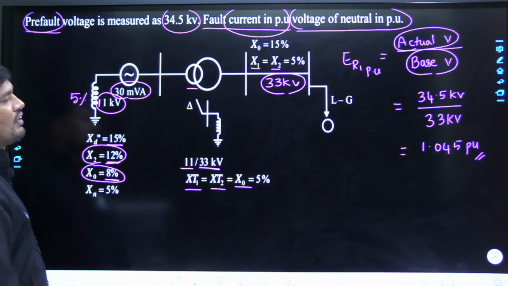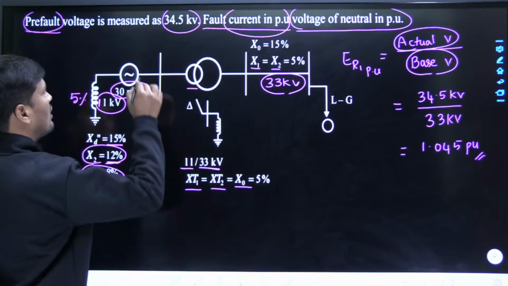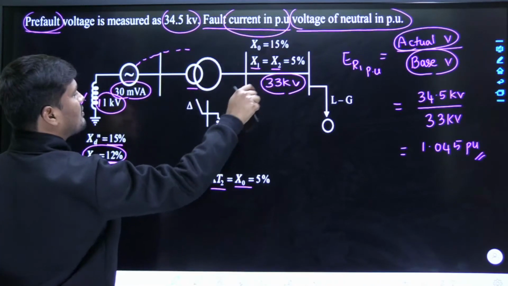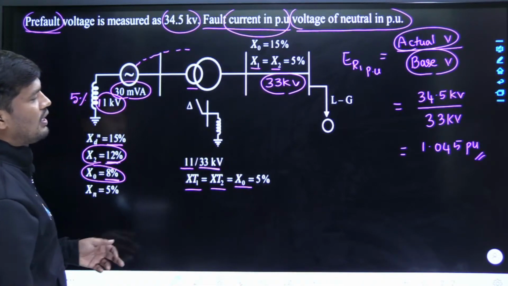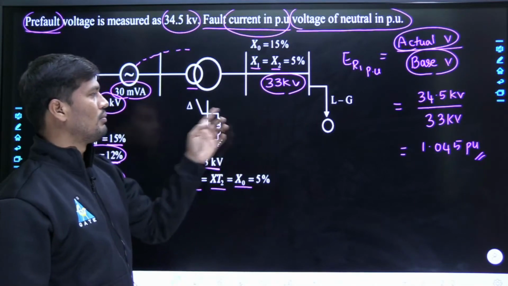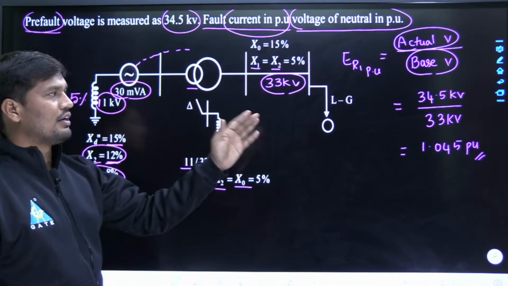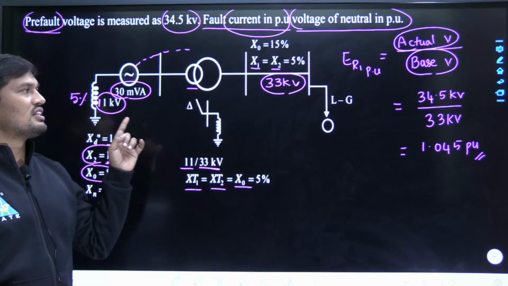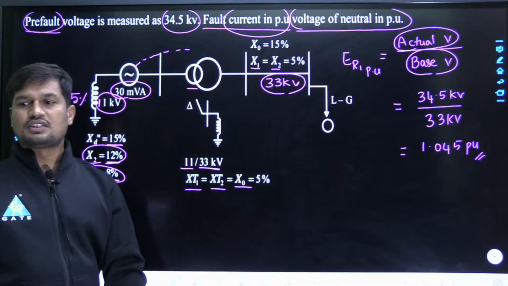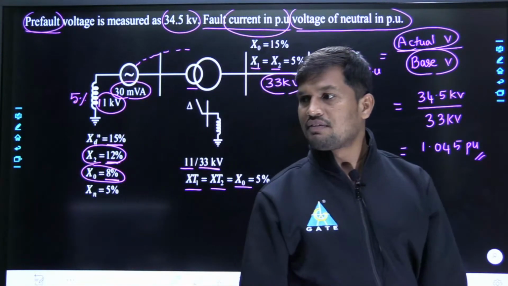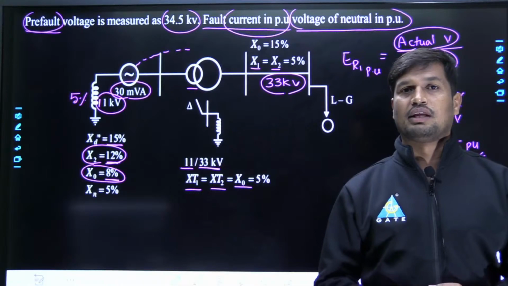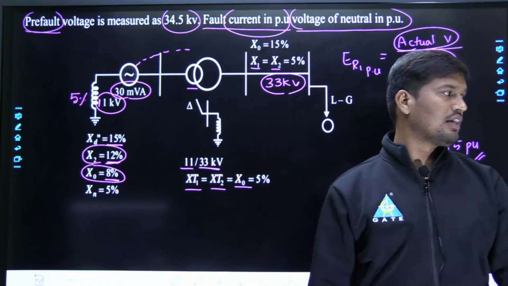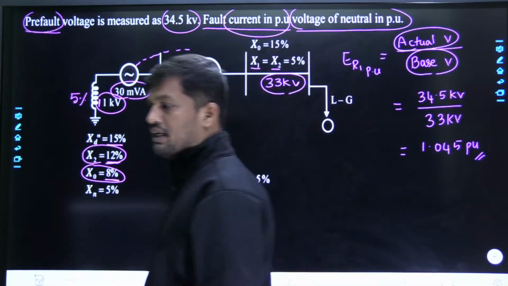Now tell me, the fault has occurred at the end of the transmission line. Therefore, the synchronous generator is delivering current to the fault point through the transformer as well as the transmission line. Now, we need to calculate the equivalent reactance with respect to the fault point in case of positive sequence, negative sequence, and zero sequence. But in case of positive sequence and negative sequence, the reference is selected as neutral, but in case of zero sequence the reference is going to be ground. That means when grounding is changed, only zero sequence calculations change, but positive and negative sequence reactance calculations are going to be the same. Am I correct?